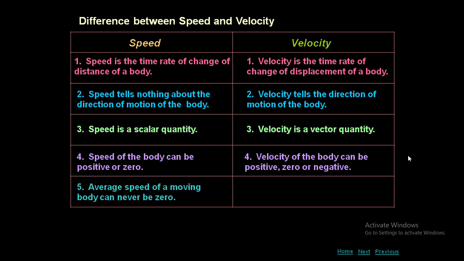Average speed of a moving body can never be zero. Average speed will never be zero. But average velocity of a moving body can be zero because displacement can become zero.